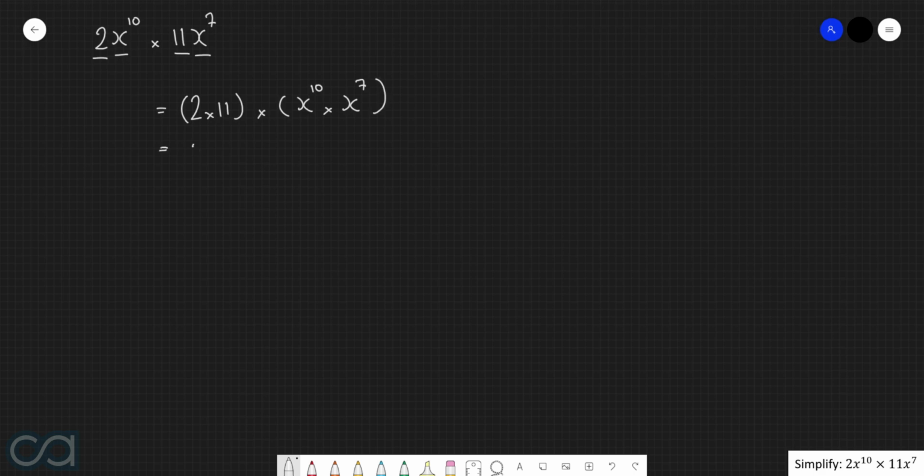2 by 11 is simply 22. And then we have x to the power of 10 times x to the power of 7. Because we are multiplying these bases, we are going to add the powers. So this will now be x to the power of 10 plus 7. And all this simplifies into 22x to the power of 17.